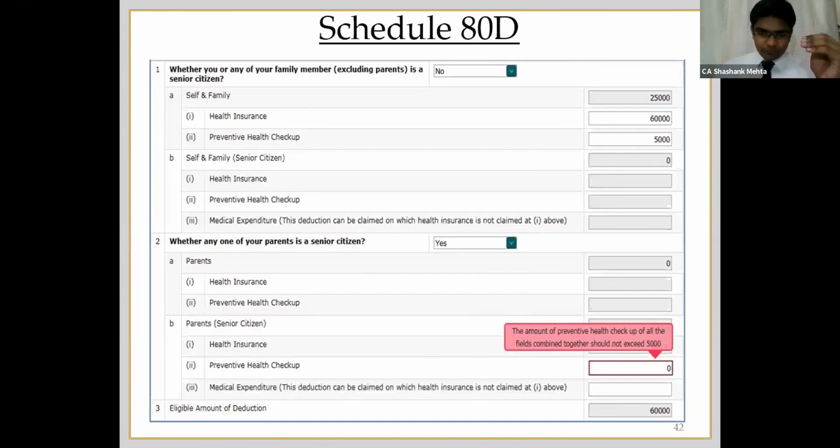Okay, and the fields given over here are disabled and enabled based on the answer which you give. So there are three things in the drop down: yes, no, and third is not claiming. If you answer not claiming, then all the fields will be disabled. If you answer yes, then only the appropriate corresponding field will be enabled, and all other fields will be disabled, so that you can claim the exact amount which you are actually entitled to claim. So this is the new schedule 80D for the purpose of claiming mediclaim and other expenditure.